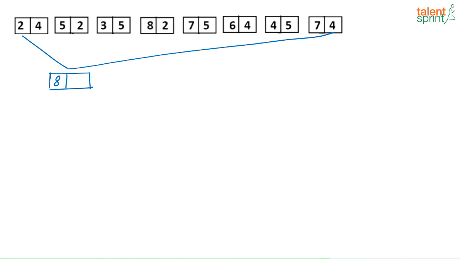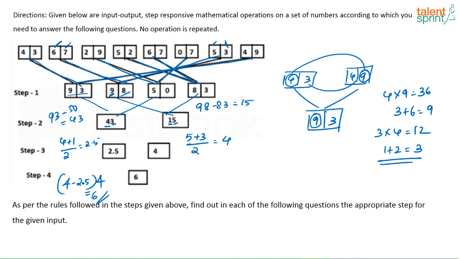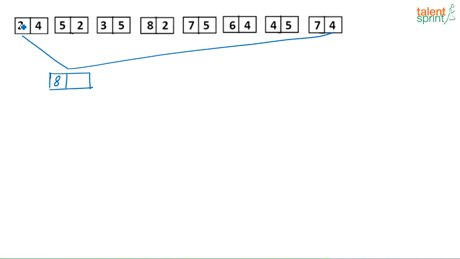And then here you will have 7 4s are, see how did we do? Here we took the first element and the last element, multiplied that, and found the sum of the digits, correct? So here you have 2 4s are 8. Now then you have 7 4s are 28, that is 2 plus 8 is 10, or 1 plus 0 is 1. So you will get 1 there.